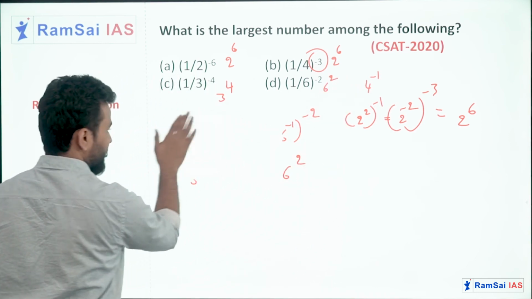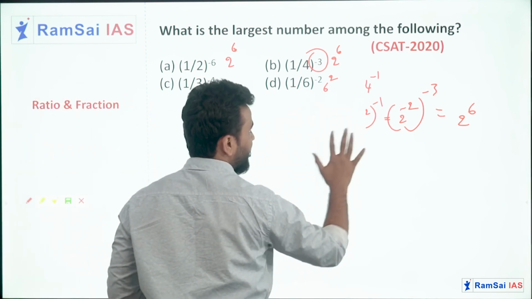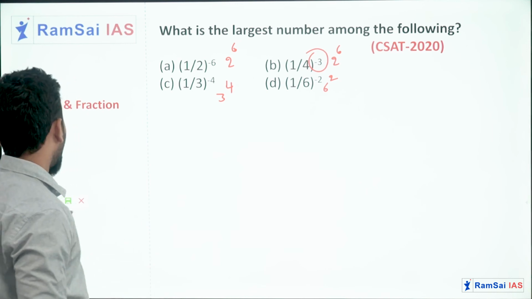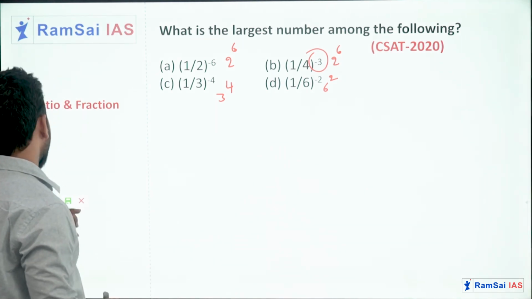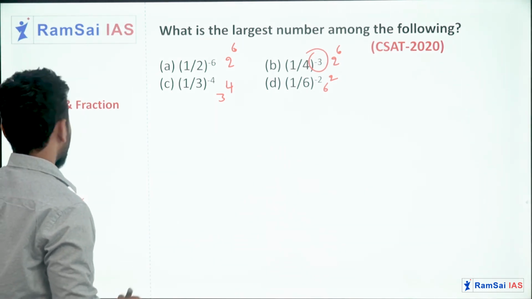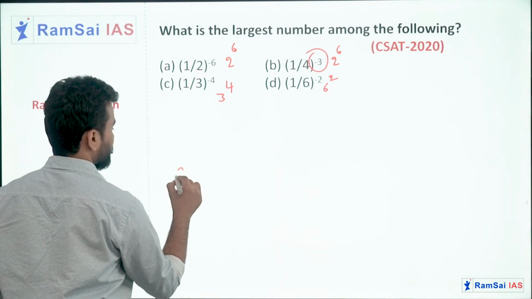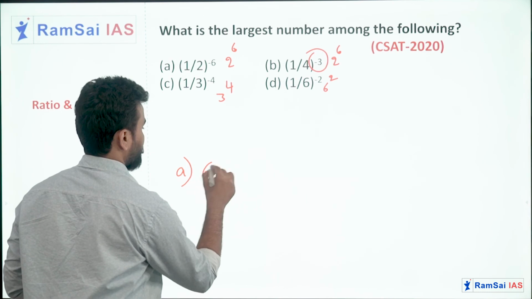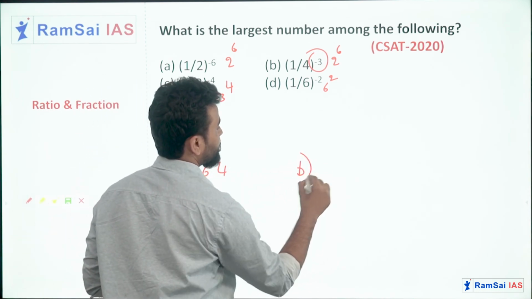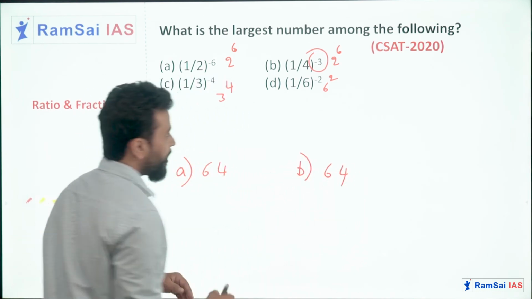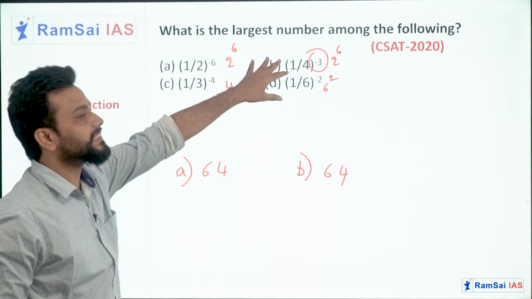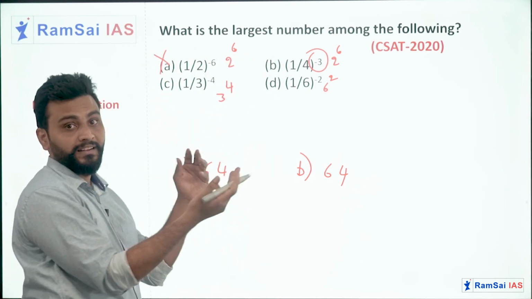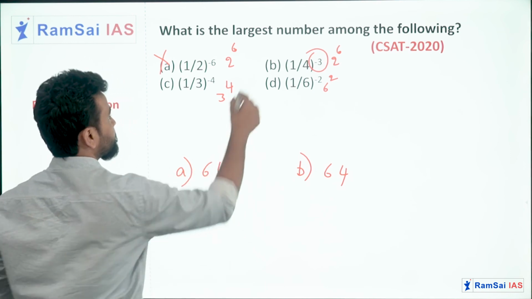Okay, so I'll erase all the work I have done here, and let me calculate the final values of A, B, C, D. A will be 2 power 6, how much is it? 64. B, 2 power 6, 64. Obviously as these two are the same, they will not be the answers, as we cannot have two different options as the answer.